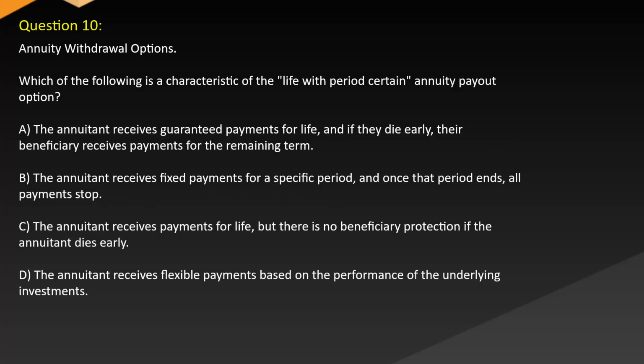Question 10. Annuity withdrawal options. Which of the following is a characteristic of the life with period certain annuity payout option? A. The annuitant receives guaranteed payments for life, and if they die early, their beneficiary receives payments for the remaining term. B. The annuitant receives fixed payments for a specific period, and once the period ends, all payments stop. C. The annuitant receives payments for life, but there is no beneficiary protection if the annuitant dies early. D. The annuitant receives flexible payments based on the performance of the underlying investments.